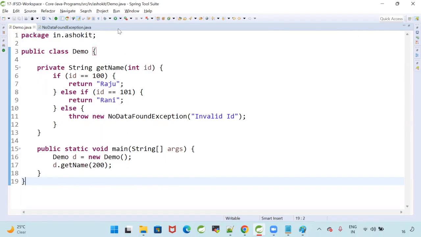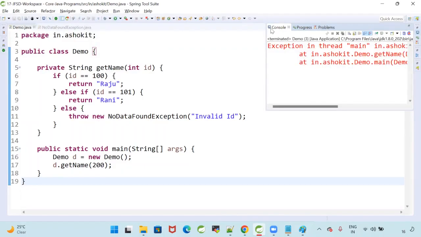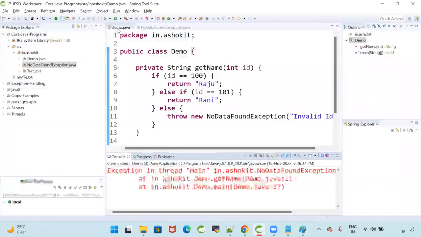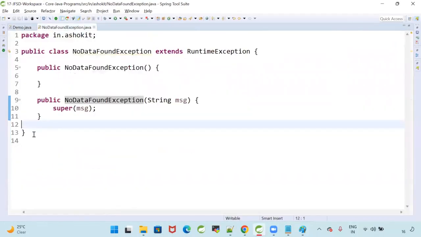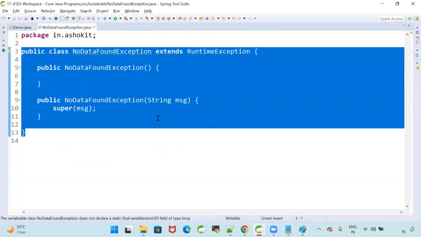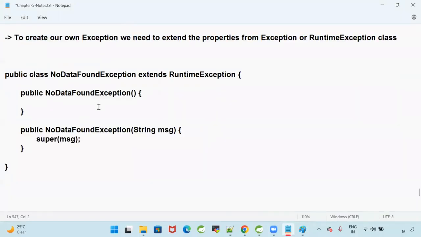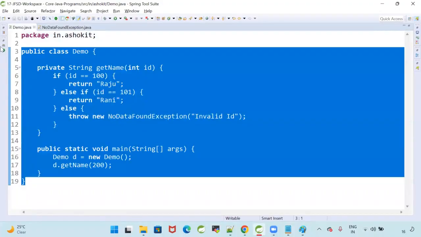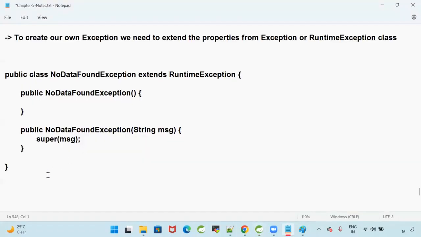Run this. Are we getting the exception now? Which exception are we getting? NoDataFoundException. Why? Because of the invalid ID. So with this, we are able to understand how to create user defined exceptions also. When to create a user defined exception? When there is a requirement in the project, then we create our user defined exceptions.